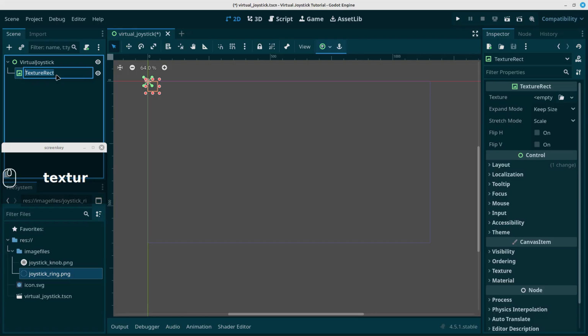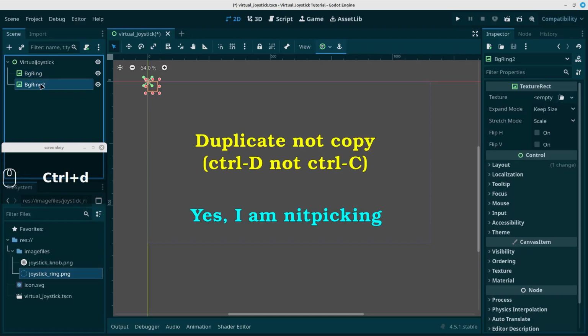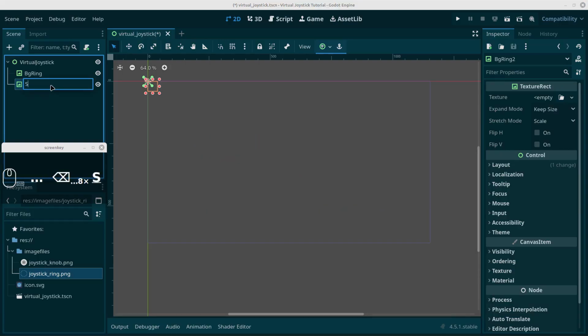And let's name this background ring or something like that, and let's just copy that, Control D, and we'll rename this stick or something, and that's perfect for now.